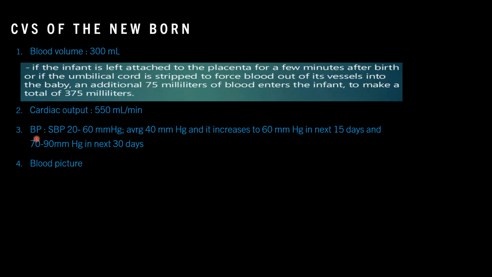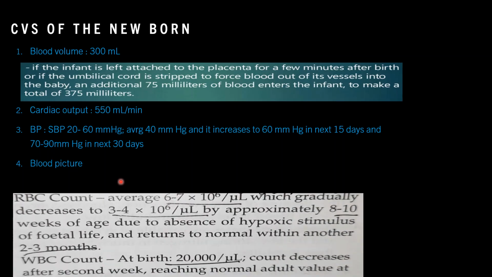Blood pressure in the neonate: systolic blood pressure is 20 to 60 millimeter mercury, the average being 40 millimeter mercury, and it increases to 60 millimeter mercury in the next 15 days and 70 to 90 millimeter mercury in the next 30 days. Now we are going to see the blood picture of the neonate.